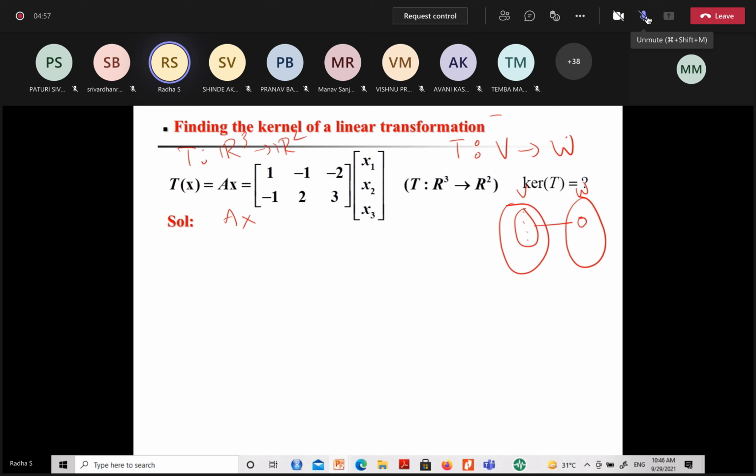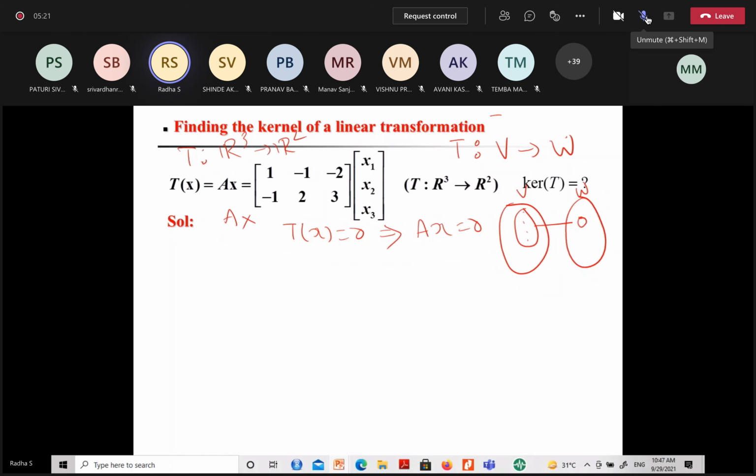It gets pre-multiplied by A, so that A times X is a vector in R square, right? So can you say how to find the kernel of this particular linear transformation? What is kernel? T of X is 0. So what is T of X actually? AX. AX equal to 0.